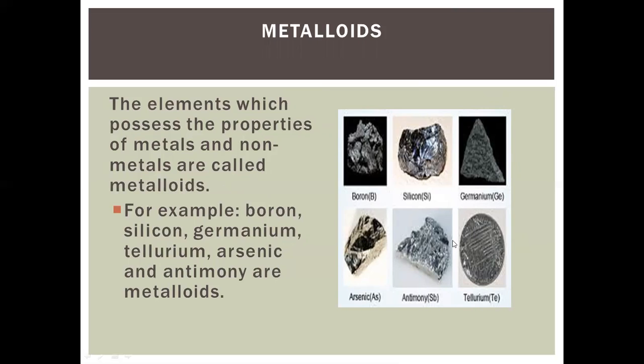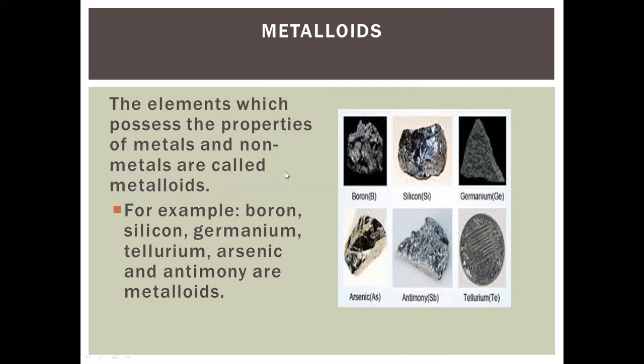Examples of metalloids are boron, silicon, germanium, arsenic, antimony, tellurium. These are metalloids, which have the properties of both metals and non-metals.